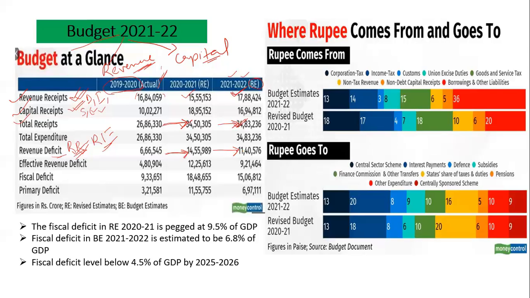And now we are witnessing the transition from the lockdown period to the normal period. So that much spending by the government is not required.